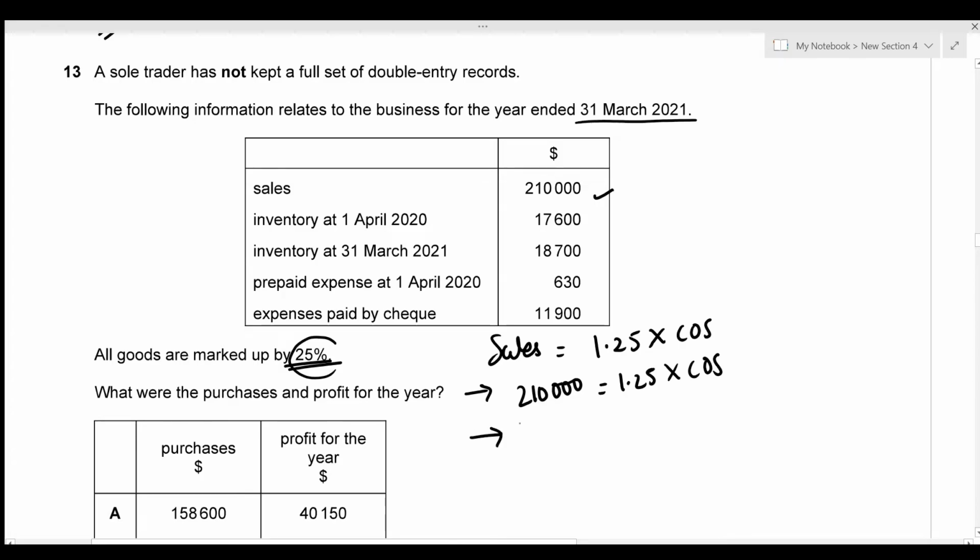So this is quite an easy equation. This is just going to be 210,000 divided by 1.25, which gives the value of cost of sales as 168,000.